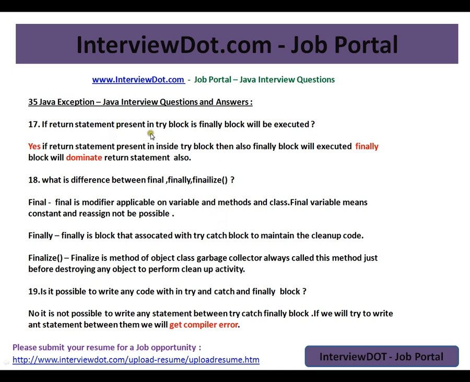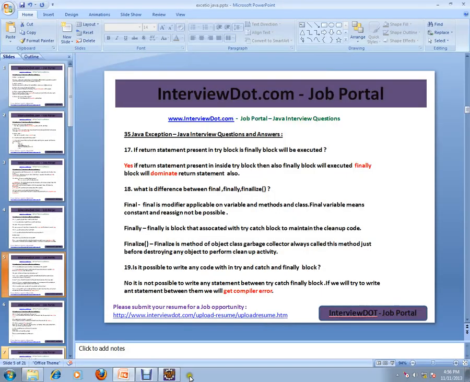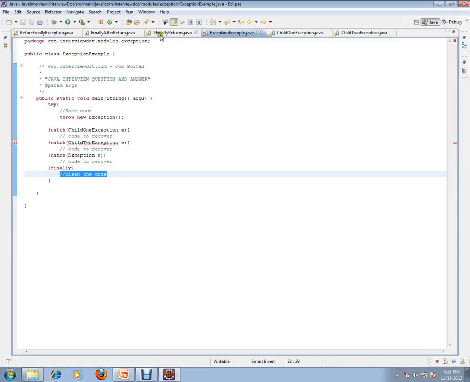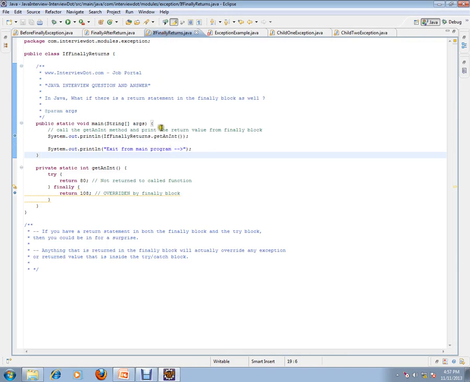If a return statement is present in the try block, will the finally block be executed? Yes, the finally block will be executed because the finally block will always dominate the return statement. Let me show you an example, then you'll understand. See, there is a return statement here. Always the finally block will be executed. So the answer will be 108, not 80, because the finally block overrides the return statement.